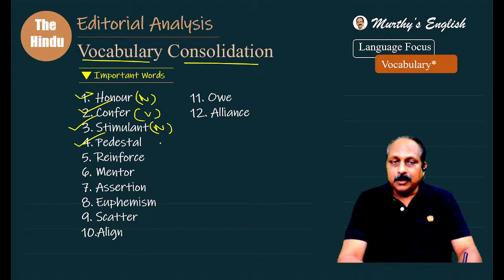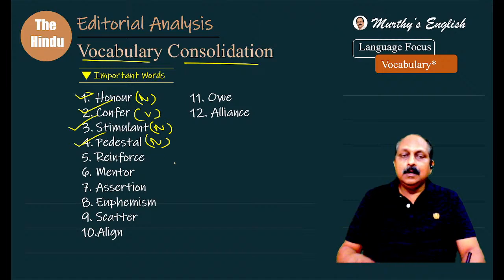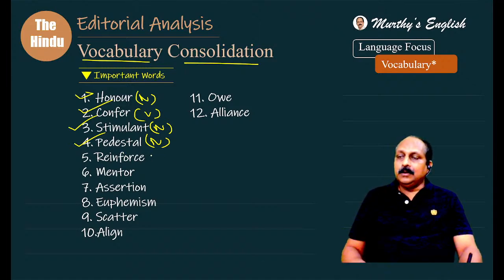Pedestal, part of speech, noun. Base, foundation, yes. Anusha, for what? Spur, inspire, for stimulate, yes. You can use those words. Fourth one, fourth one is what? Base, foundation, yes.